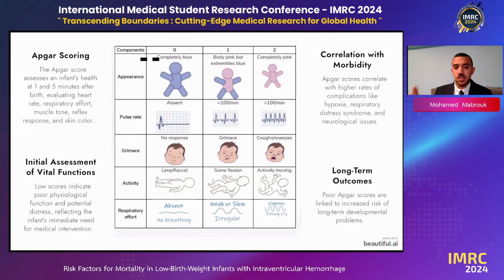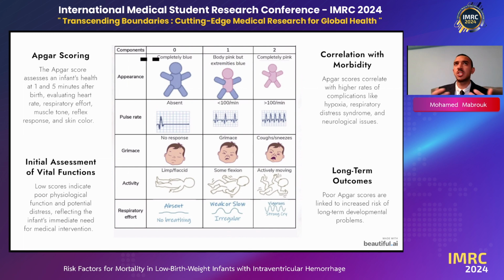So APGAR scoring, what is APGAR scoring? APGAR is like the Barthel index for Parkinson's disease, for example. We have to assess an infant's health 1 minute and 5 minutes after birth. So we evaluate heart rate, respiratory effort, muscle tone, reflex response, and skin color. If we have low scores, we have poor physiological function, which means that we need immediate medical attention for this patient.